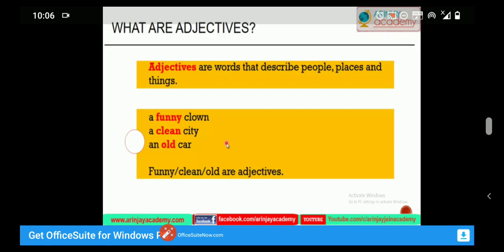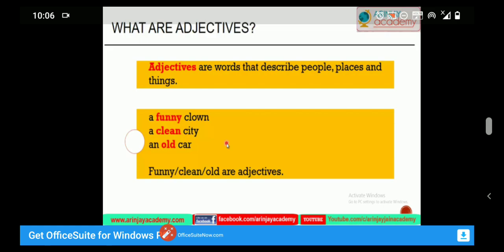What are adjectives? Students, we use adjectives all the time when we speak and write. Adjectives are words that describe people, places and things.